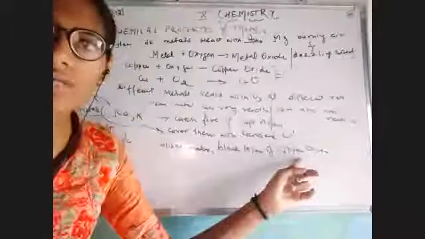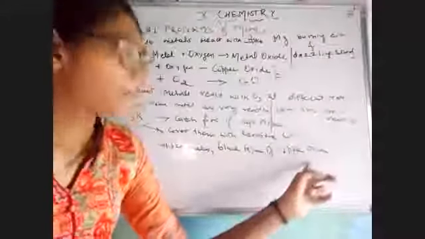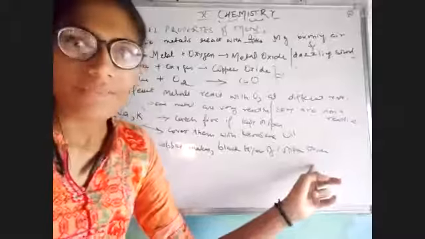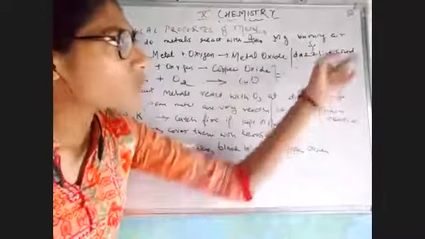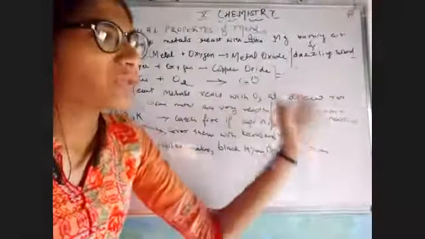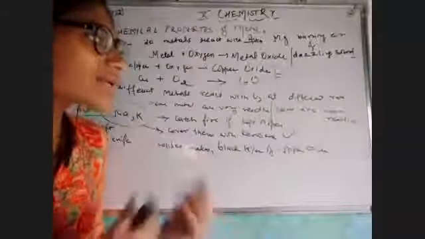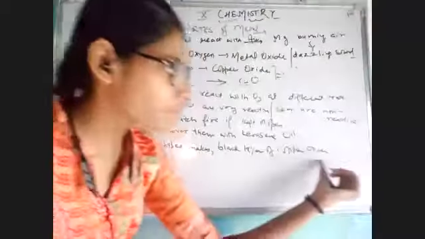You have also studied this in first chapter, है ना? First chapter में आपने पढ़ा था. I hope you have remembered that. In the first chapter, I have told you about magnesium and aluminium, that first of all we have to clean them. Why? Because on reacting with oxygen, they make a surface of oxide. Okay? Okay. So let's move to the next topic.